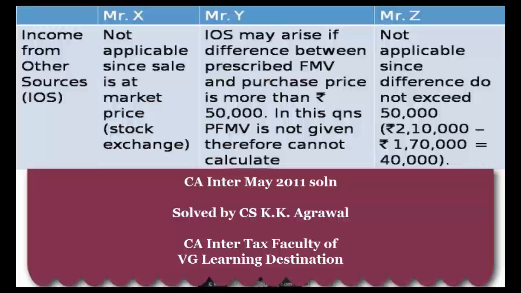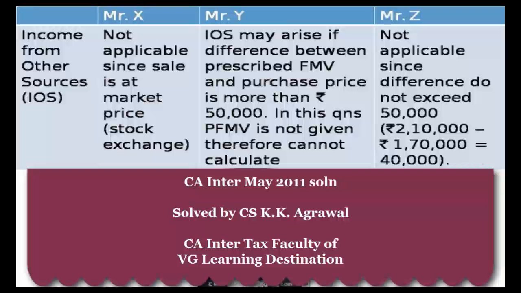In the hands of Mr. X, Mr. Y and Mr. Z, is there any income which arises? That is, whether income from other sources is applicable or not. In the hands of Mr. X, not applicable since the sale is at market price. In the hands of Mr. Y, income from other sources may arise if the difference between prescribed fair market value and purchase price is more than rupees 50,000.